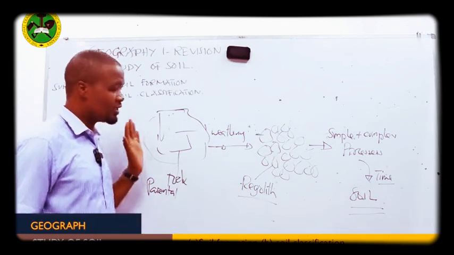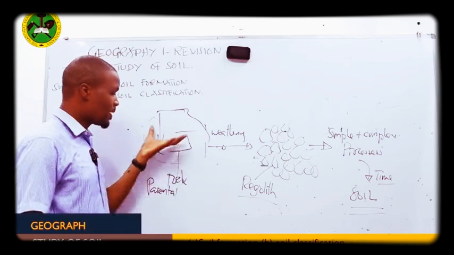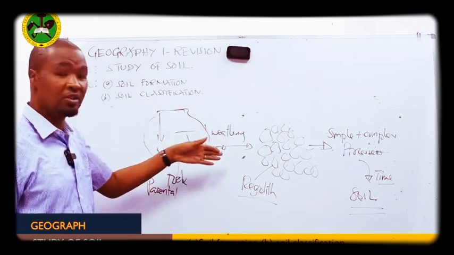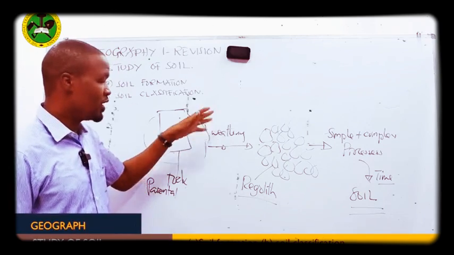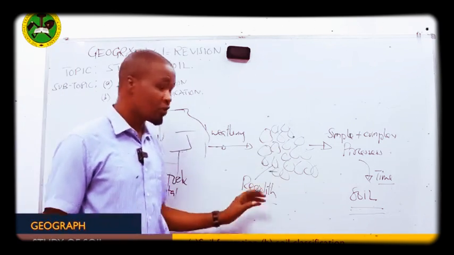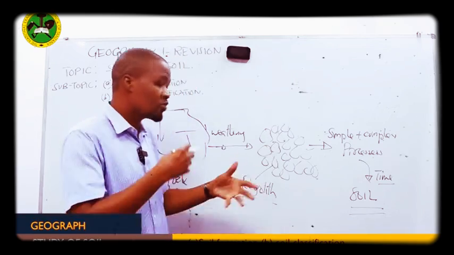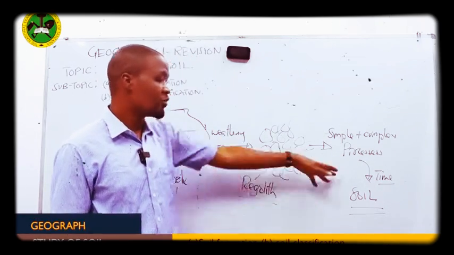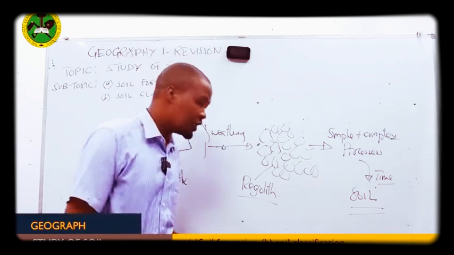So soil has a history, as you can see right here. Before soil, there was the parent rock. Then the parent rock underwent disintegration through weathering and the other agents of erosion. It formed regolith. Then the regolith has to undergo further simple and complex processes to form what we call soil.